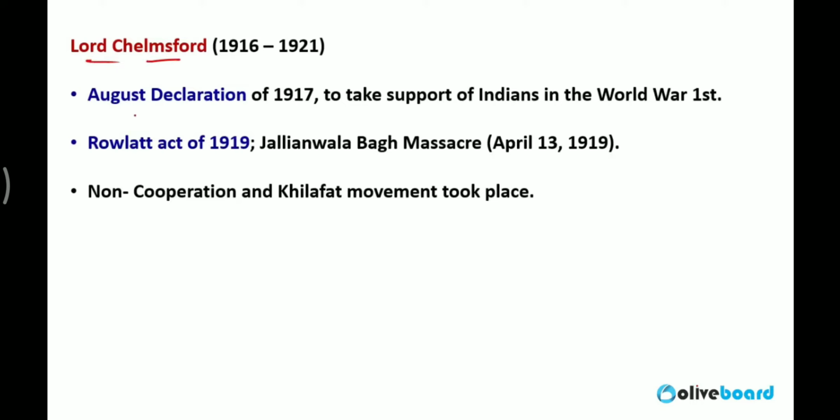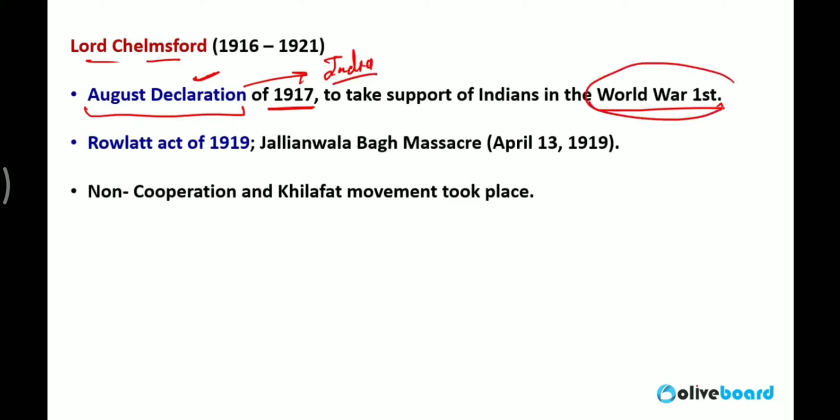Lord Chelmsford, August Declaration in the year 1917, during the First World War. What was August Declaration? So, August Declaration was an offer to Indians. The Britishers were saying that support us during the World War and we will give you dominion status after the World War. Now, what is this dominion status?